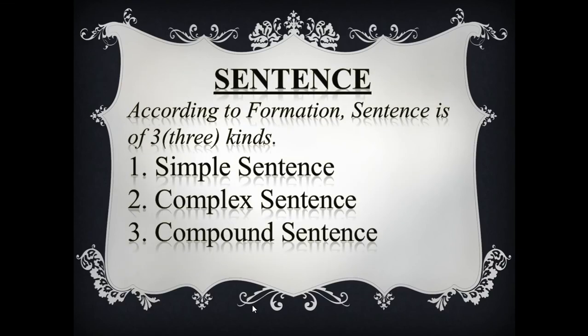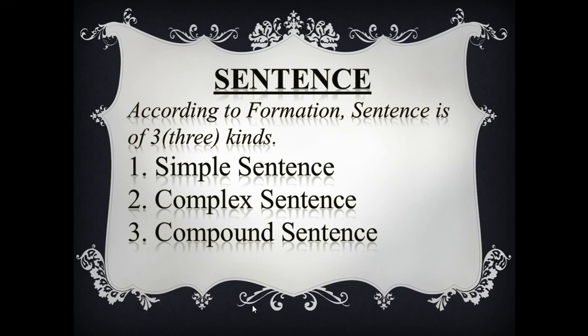Now I want to discuss sentences according to their formation. Generally, in the classification of sentences, we know a sentence is of 5 kinds: assertive, interrogative, imperative, optative, and exclamatory.